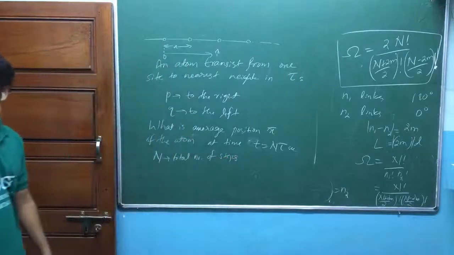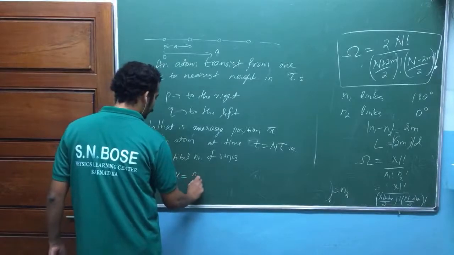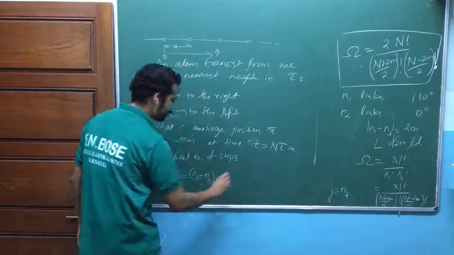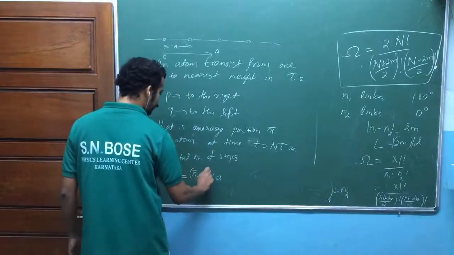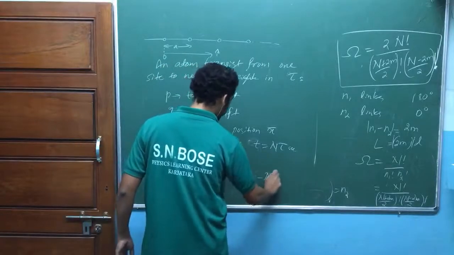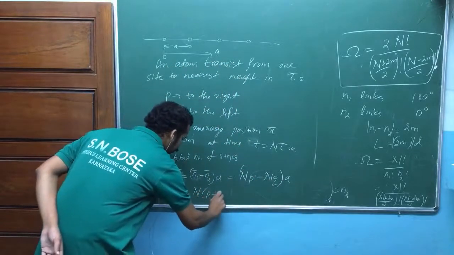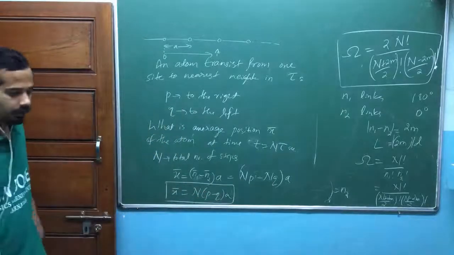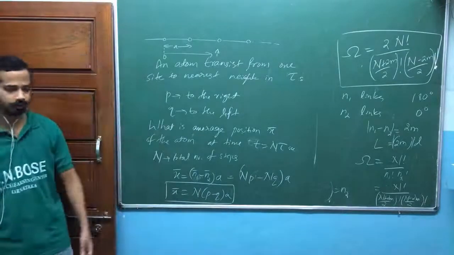Is that okay? Now again, how do you write x here? X is equal to n1 minus n2 into each step of length a. Am I right? So x mean is equal to n1 mean minus n2 mean into a. How do you write that one? N1 mean is n into p, minus n into q, into a. That's equal to n into p minus q into a. That's what he's asking. Same random walk problem, but he put different words. Isn't it? Same as random walk problem.